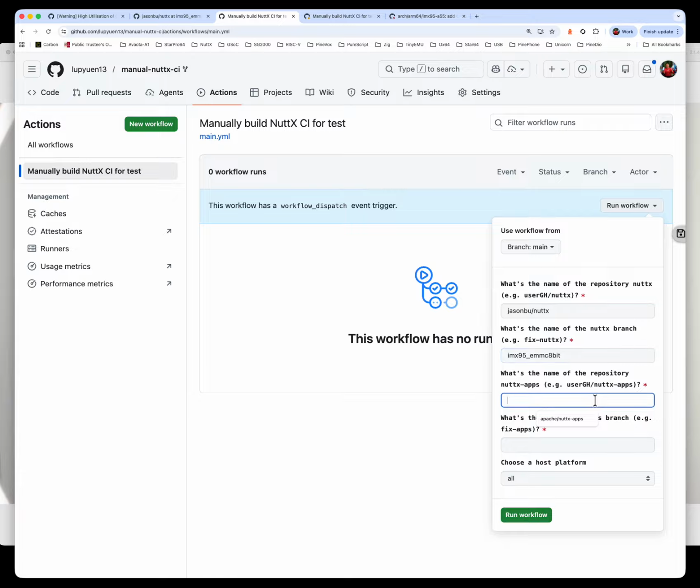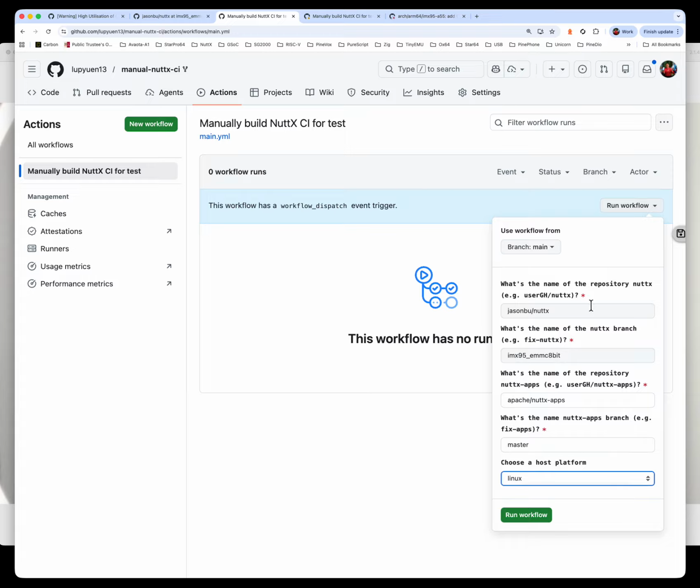What is the name of the repo? Let's just use the standard Apache NuttX apps. And the branch we're using for Apache NuttX apps, let's pick master. Of course, you can choose this to your own NuttX apps repo if you are submitting a PR for NuttX apps. Choose a host platform. Let's submit for Linux for now, right? Because Linux has a higher chance of failing.